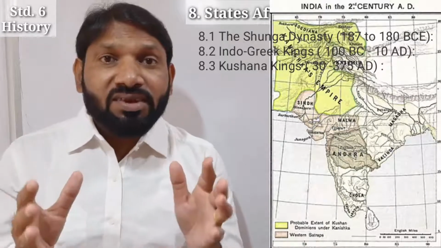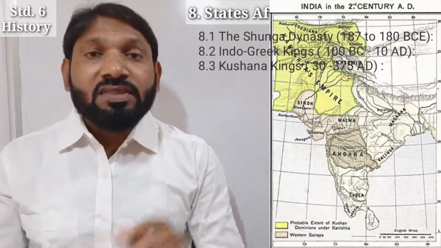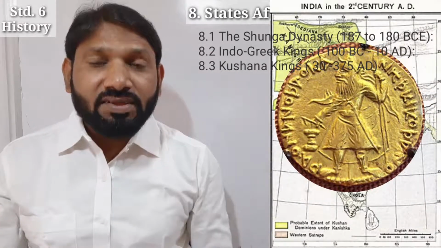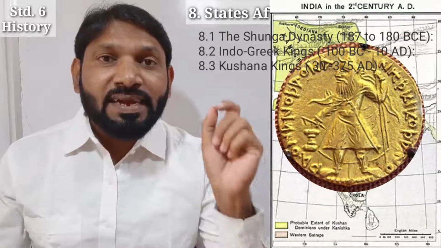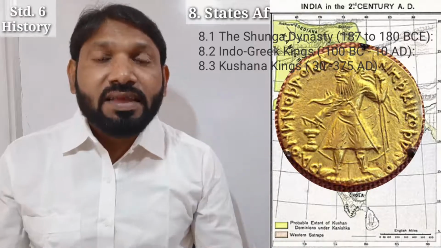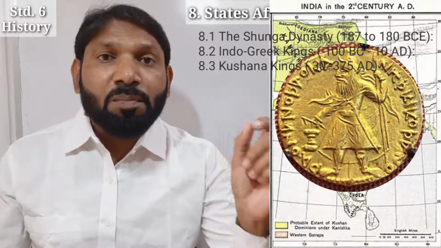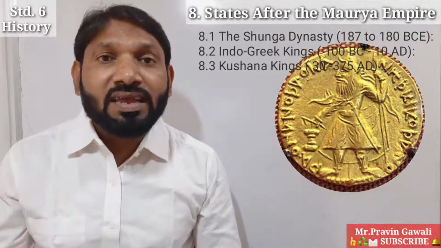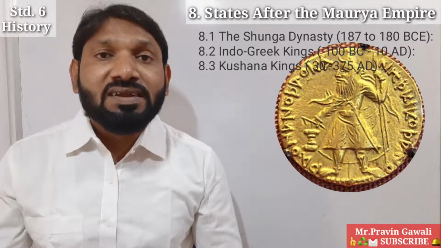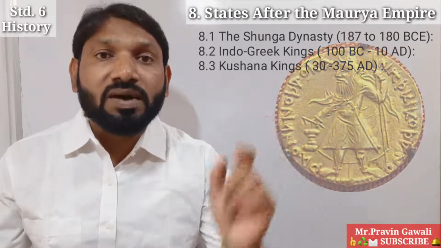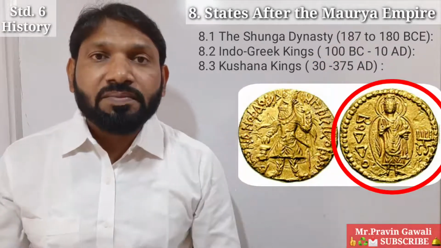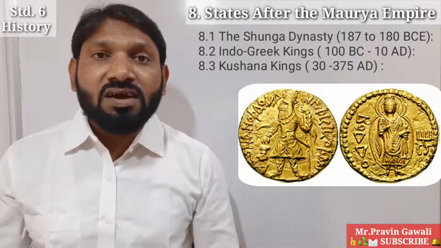Students, a very important as well as interesting thing is that the Kushana kings started minting gold and copper coins. Yes, student, minting. What do you mean by minting? Minting means coining or making. So here the Kushana kings for the first time minted gold coins as well as copper coins. We have seen that earlier also the kings tried to mint coins, but here the Kushana kings minted coins of gold and copper. They started the custom of putting the image of Lord Gautam Buddha and different deities on the coin.